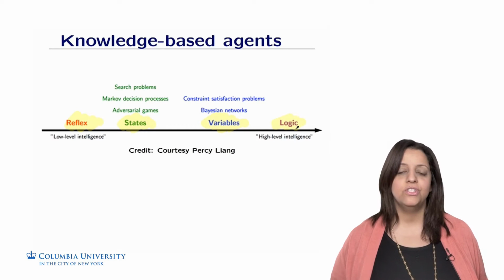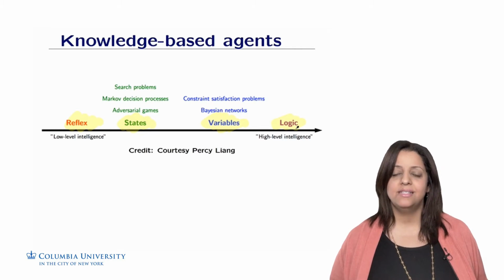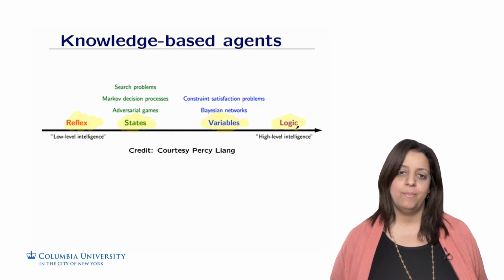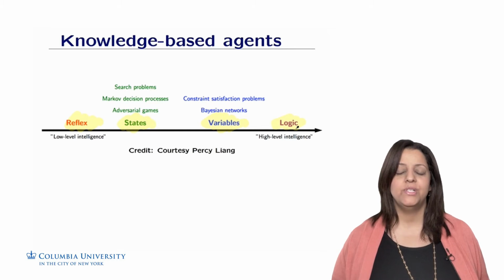We also saw search agents, in which an agent can represent the world with states, and each state is a black box that doesn't have any further information. We also visited CSPs, constraint satisfaction problems, where a state is represented by an assignment of values to variables. With CSPs, we started looking into designing agents with a representation of the world and an algorithm that are completely different. So we started separating the domain from the algorithms.